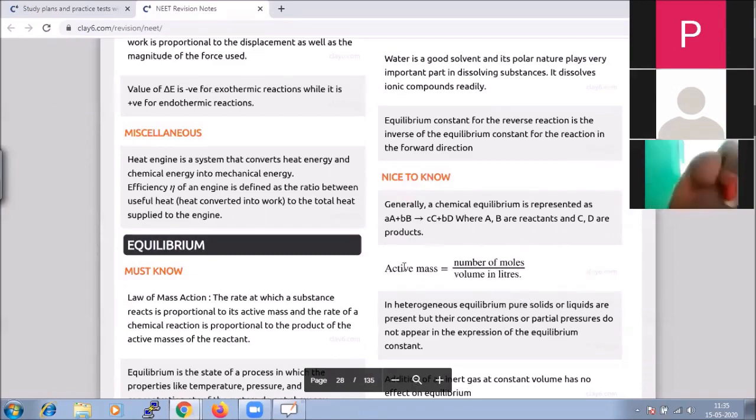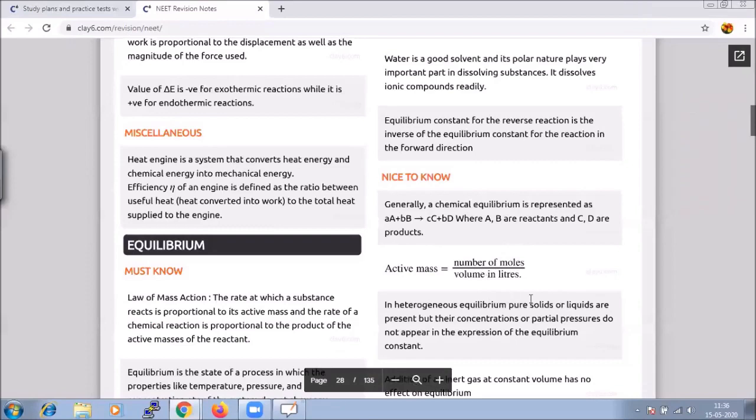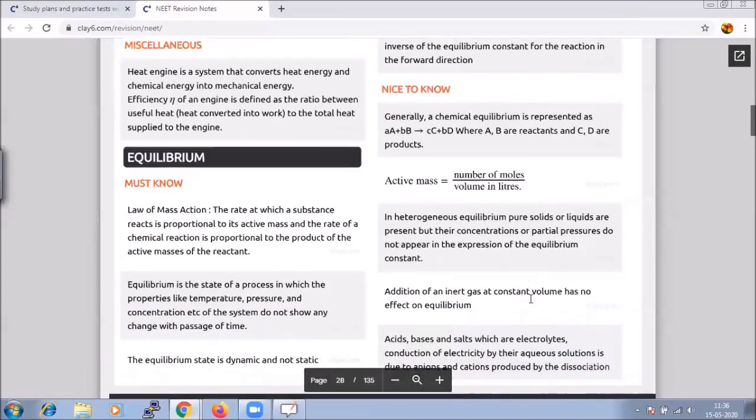Active mass is the number of moles divided by volume in liters. Adding an inert gas at constant volume is also an important factor to note: it will not have any effect on the equilibrium.